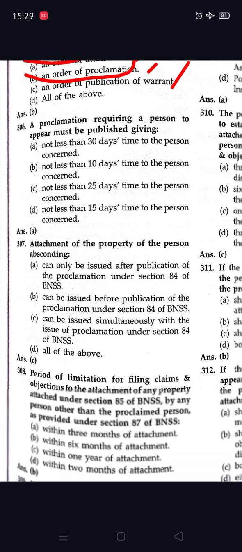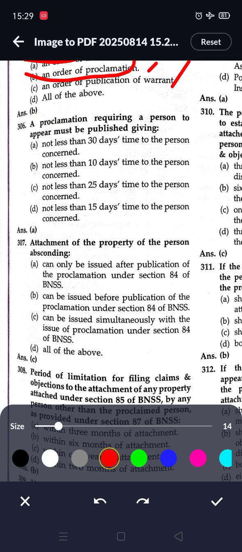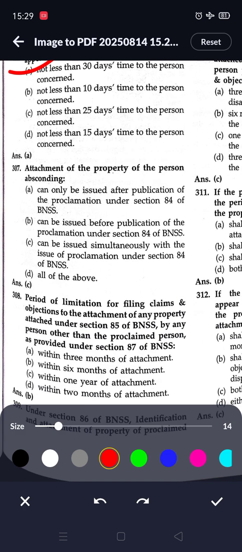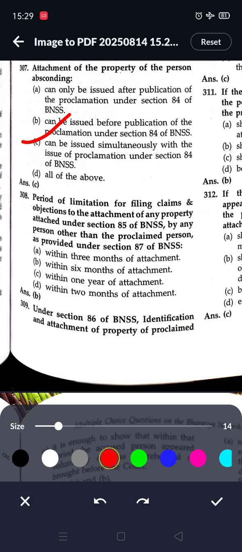Next question. A proclamation requiring a person to appear must be published giving not less than 30 days time to the person concerned. Next question. Attachment of the property of the person absconding can be issued simultaneously with the issue of proclamation under section 84 of the BNSS. Option C is correct.